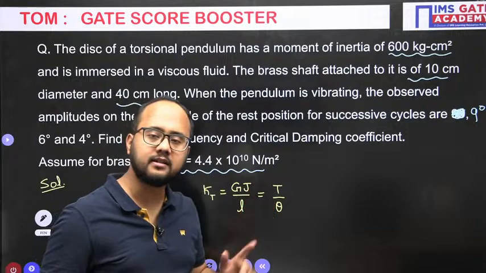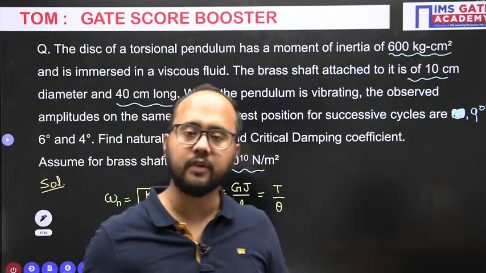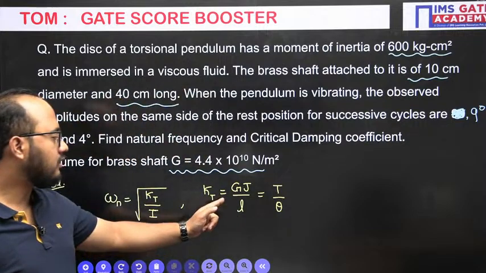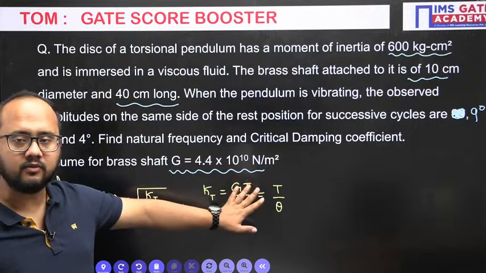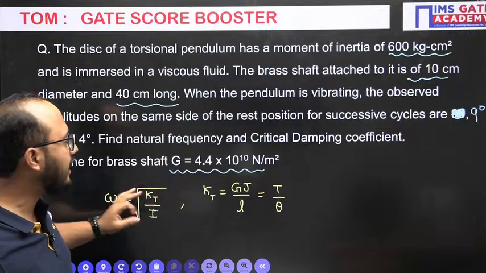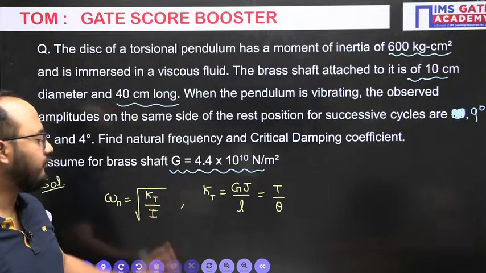From where we got this thing? From the torsion equation. From where we got this equation? From the torsion equation that you have already studied in strength of material. So torsional stiffness you will get from this one, and the I value is directly given. Just change the unit and put it here. You will directly get the natural frequency.